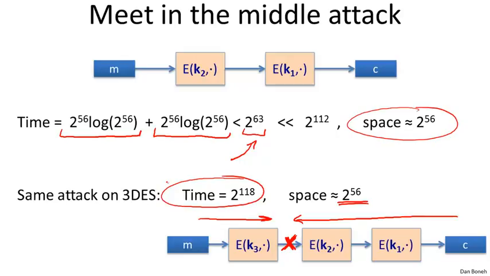But 2 to the 112 is a large enough number, so triple DES, as far as we know, is sufficiently secure. I should mention that triple DES is actually a NIST standard, and so it is used quite a bit. In fact, DES should never, ever, ever be used. If for some reason you're forced to use some version of DES, use triple DES, not DES.